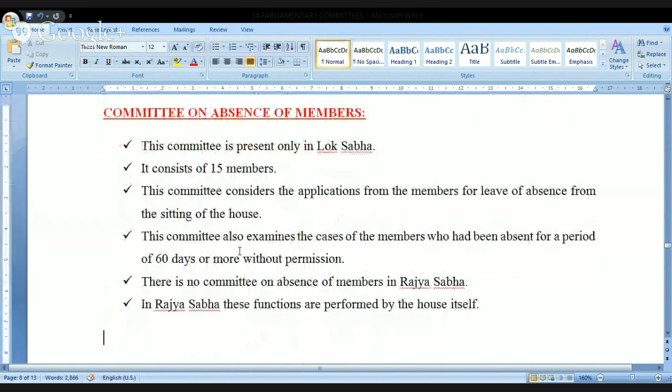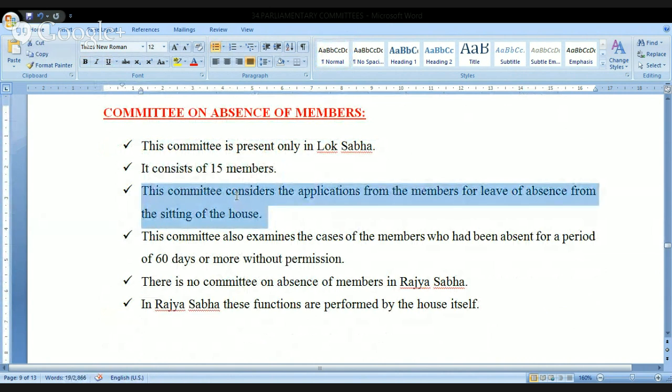Next one. Committee on the Absence of Members. This is present only in the Lok Sabha. Strength is 15. This committee considers the applications from the members for leave of absence from sittings of the House. What do you mean by this? Look at this, the basic principle in India.